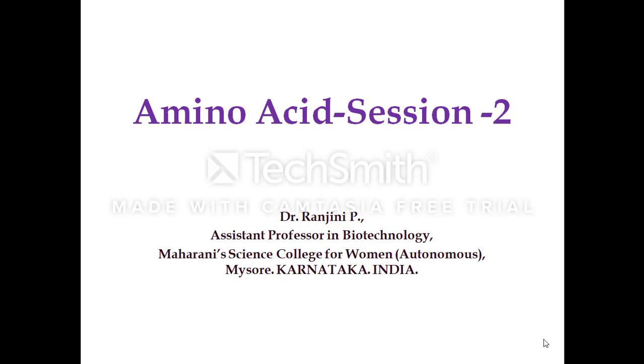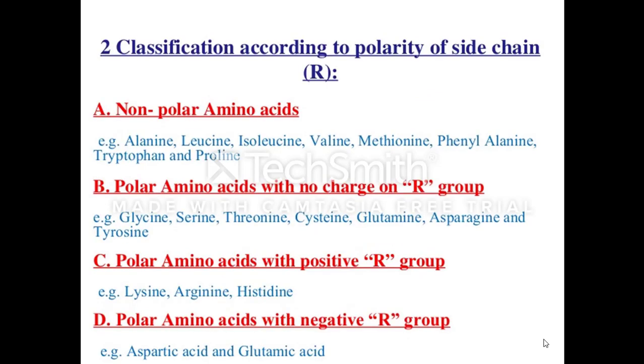Today in this session we learn how amino acids are classified based on the polarity of the side chain or R group. In an earlier session we learned the classification of amino acids based on necessity, like essential and non-essential amino acids. Now we are learning classification of amino acids based on polarity of R groups.